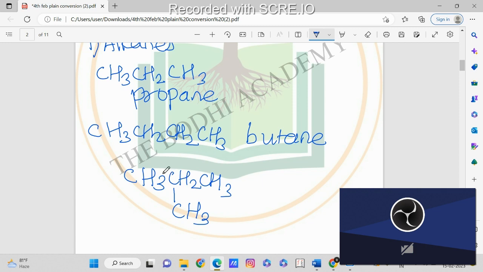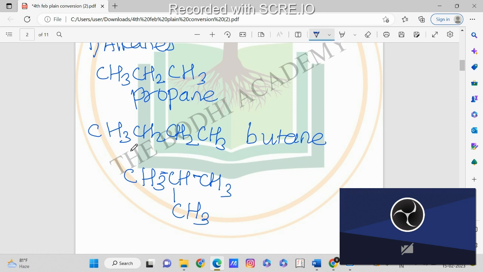Here we are having one bond, here we are having one bond, and here with CH3 it's forming another bond. So we are already having three bonds. Here how many hydrogens are there? Two hydrogens are there. So already we're having three bonds. How many hydrogens do we need here? We need only one hydrogen. That's why we have to put only one hydrogen over here. So here there is only one hydrogen and not two hydrogens.